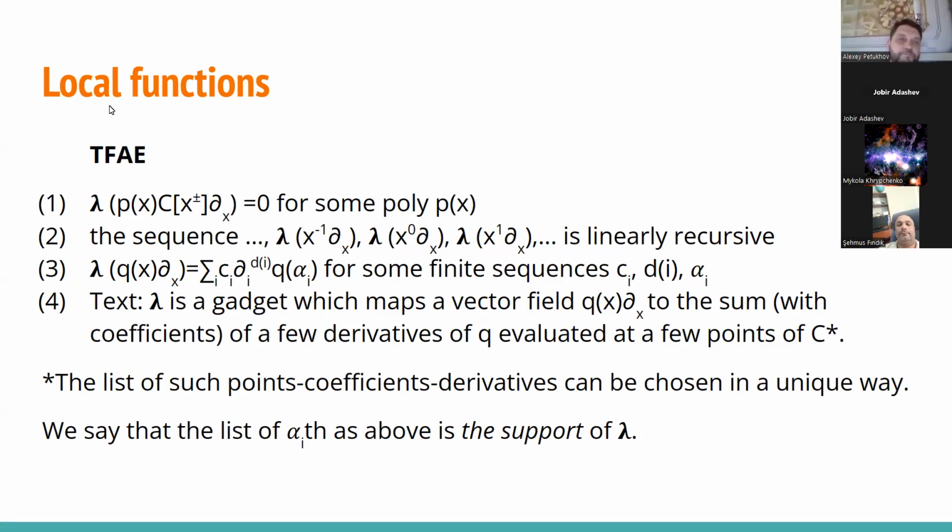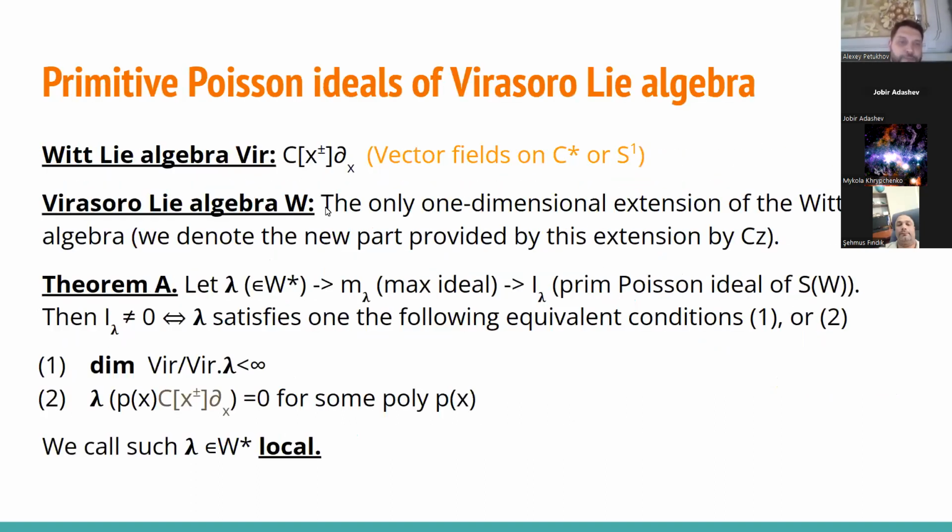So let's do it. The following conditions are equivalent. All these conditions really mean that our lambda is a local function on the full dual space to the Witt algebra and Virasoro algebra. The first one is really the one which shows up in theorem A, part 2.